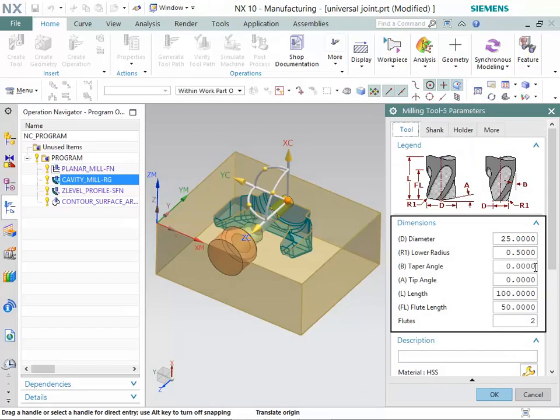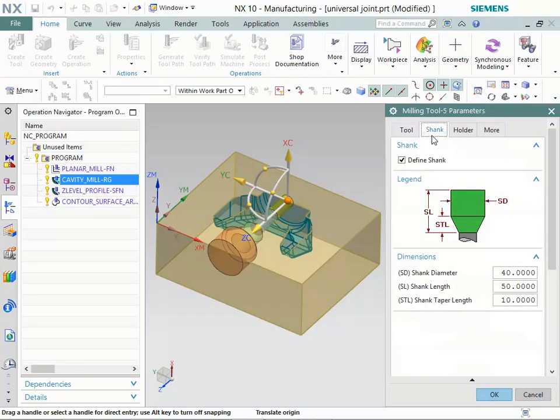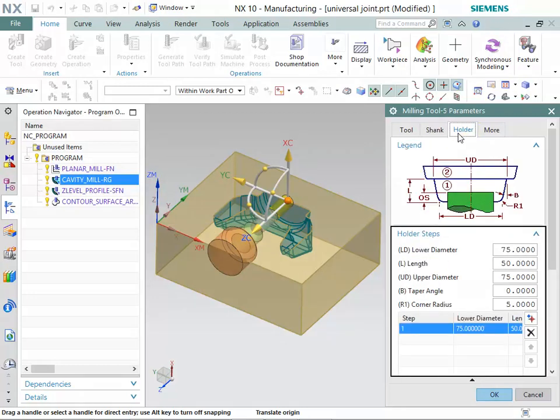Make sure that these values are specified in Tool tab. Now, select the Shank tab. Make sure that these values are specified in Shank tab. Now, select the Holder tab. Make sure that these values are specified in Holder tab.